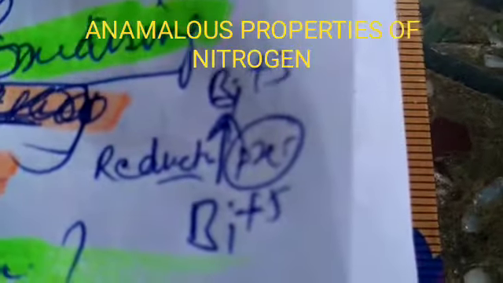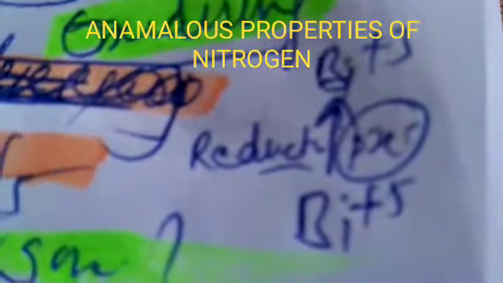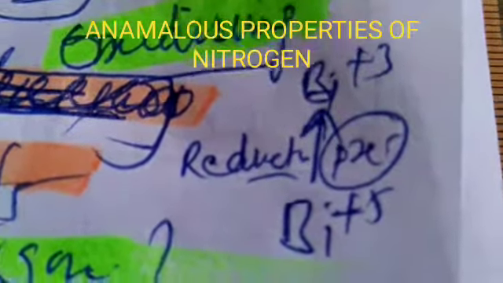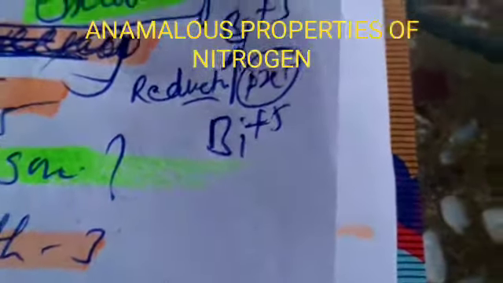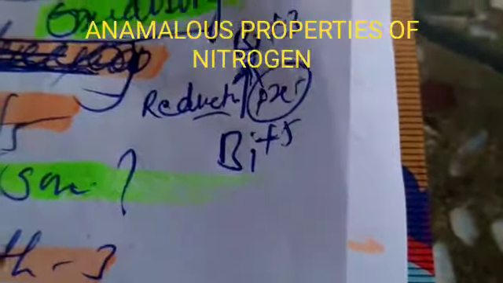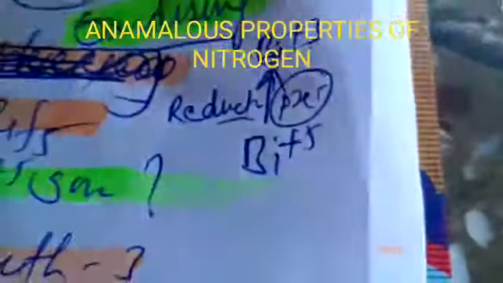It will gain 2 electrons, and gain of electrons is called reduction. So the nature of Bi+5 will be oxidizing.